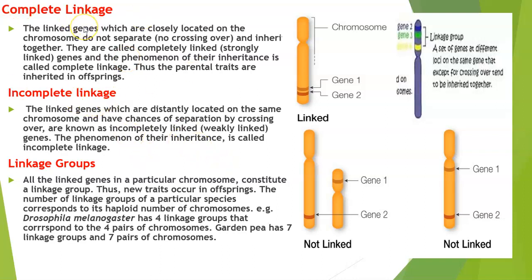Complete sex-linked inheritance is exhibited by genes which are located on the non-homologous regions of the X and Y chromosomes, whereas incomplete sex linkage is exhibited by the genes located on the homologous regions of the X and Y chromosomes. Why are the incomplete linkages located on the homologous regions? Because that is a point where crossing over can take place.